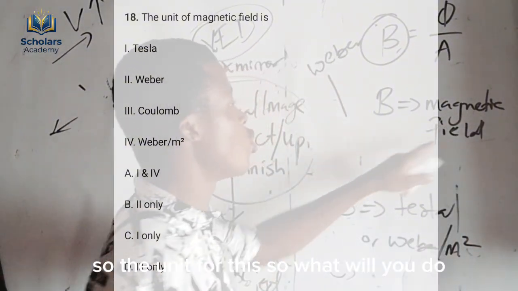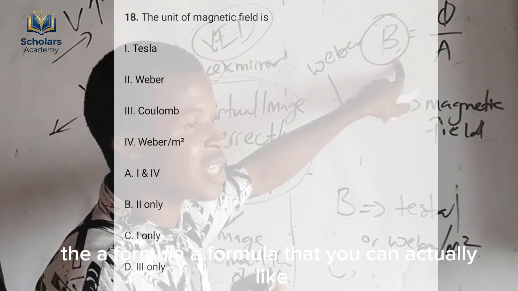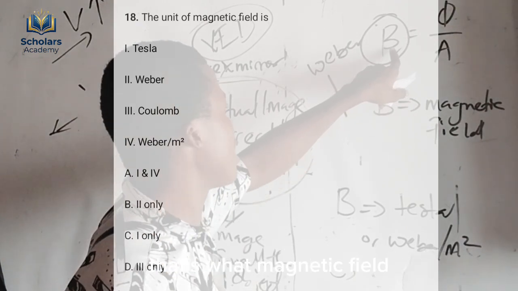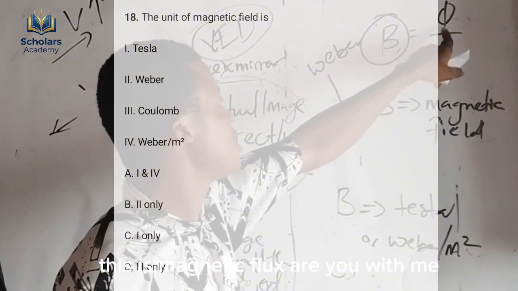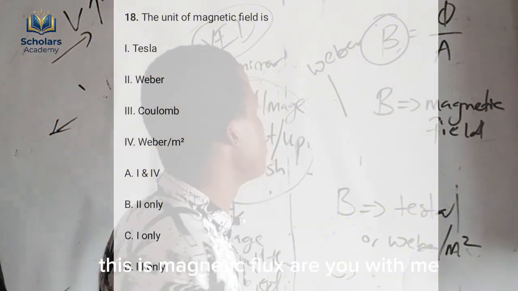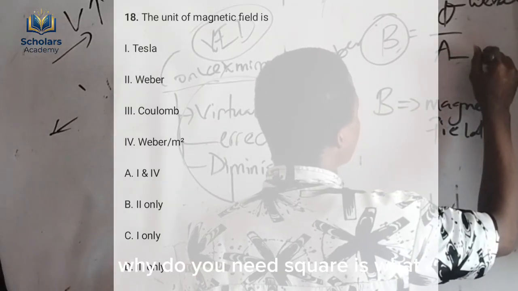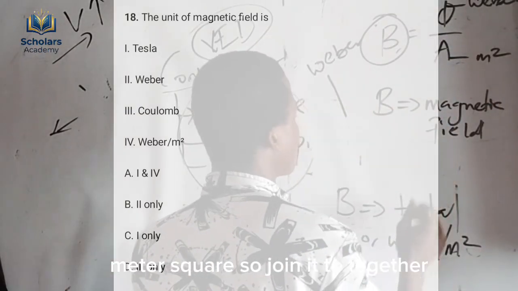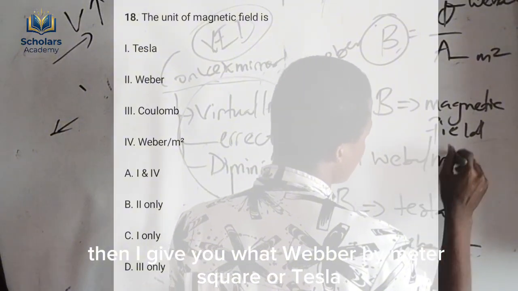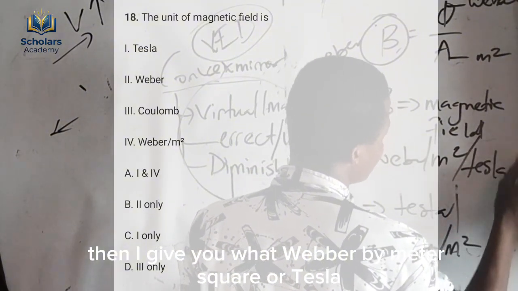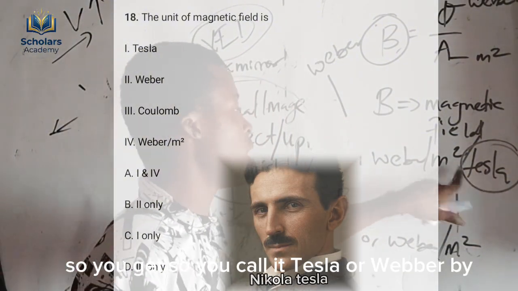So to get the unit, what will you do? You go to a formula that can help you get the unit faster. Magnetic field equals flux over area. This is magnetic flux. Are you with me? The unit for magnetic flux is called Weber, while the unit for area is meter square. Joining the two together, that will give you Weber per meter square or Tesla. The name of the man that discovered magnetic field is Tesla. Check it. So you call it Tesla or Weber per meter square.